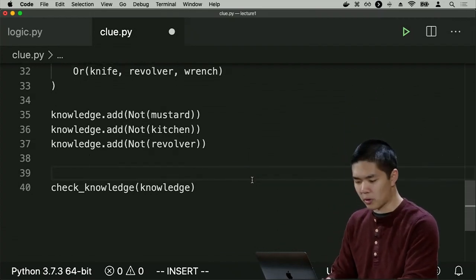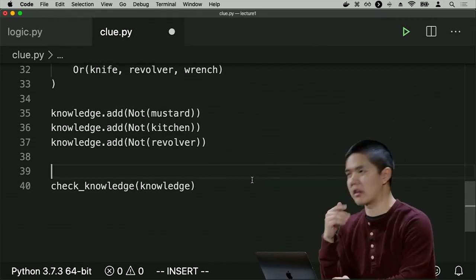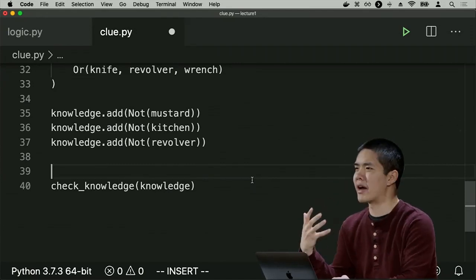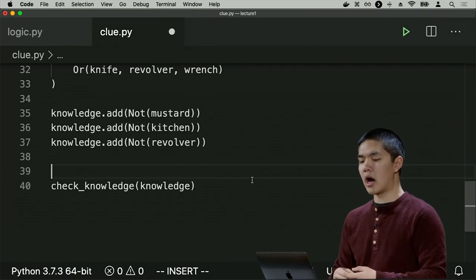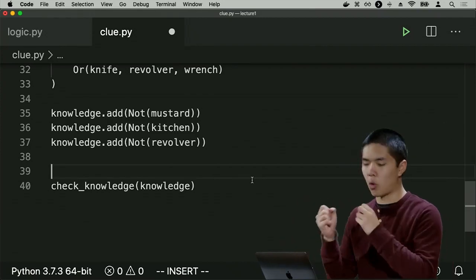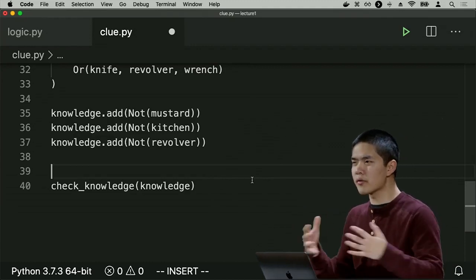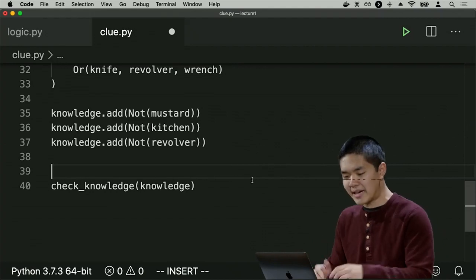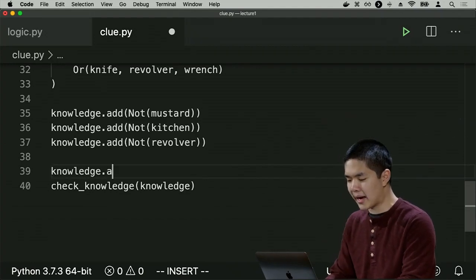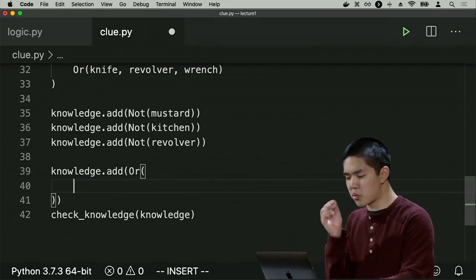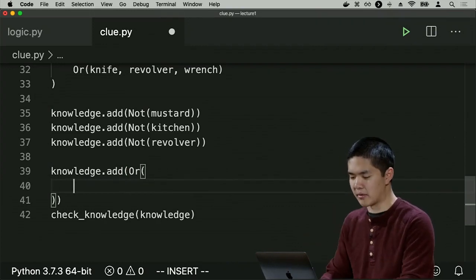So if, for example, we additionally got the information that someone made a guess, like Miss Scarlet in the library with the wrench. And we know that a card was revealed, which means that one of those three cards, either Miss Scarlet or the library or the wrench, at minimum must not be inside of the envelope. So I could add some knowledge, say knowledge.add. And I'm going to add an or clause, because I don't know for sure which one it's not, but I know one of them is not in the envelope.